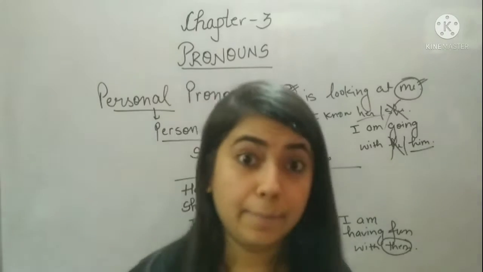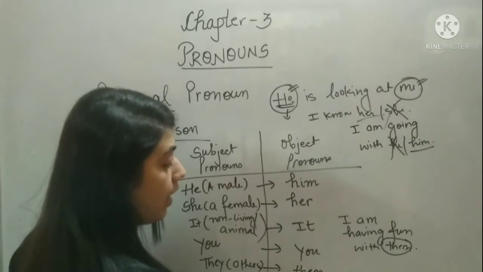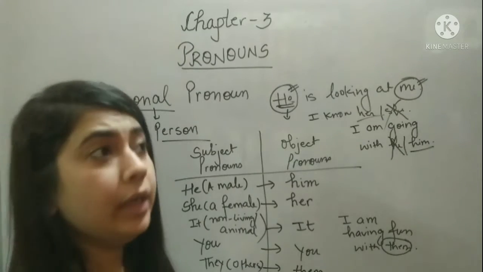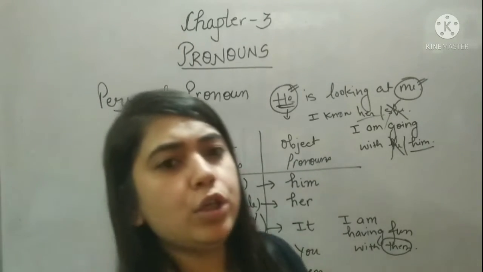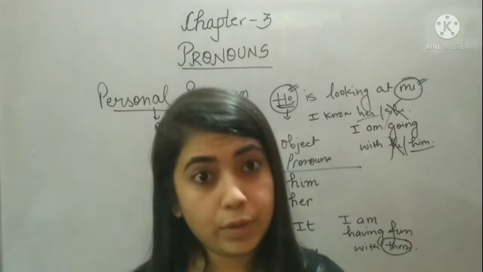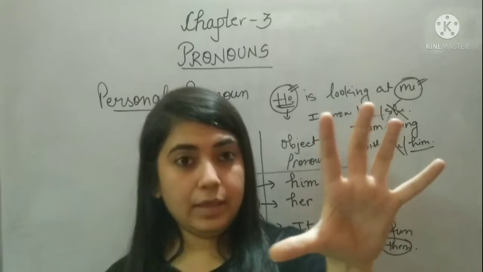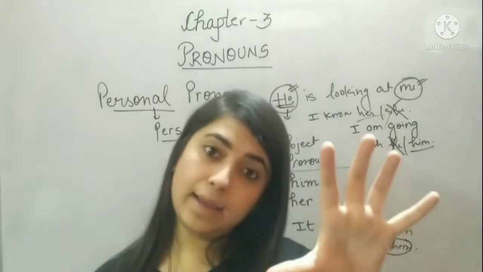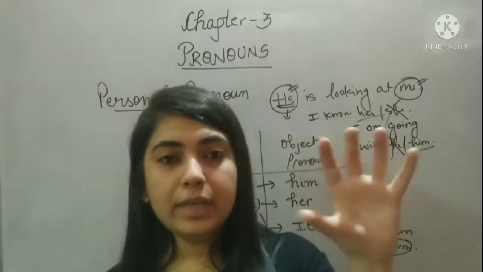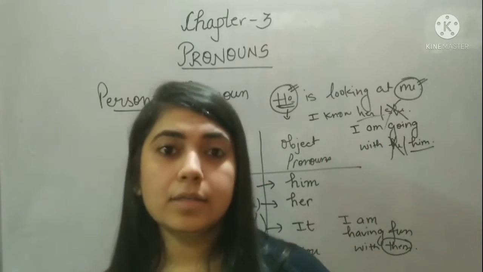Object pronoun for we is us. Okay. We are going to the market. Would you like to come with us? Okay, so I'm using "we" at the beginning, I'm using "us" at the end. So "we" is the subject pronoun and "us" on the other hand is the object pronoun.